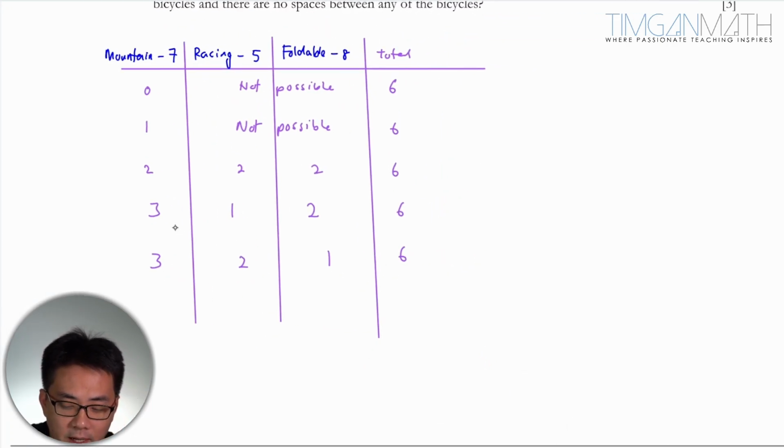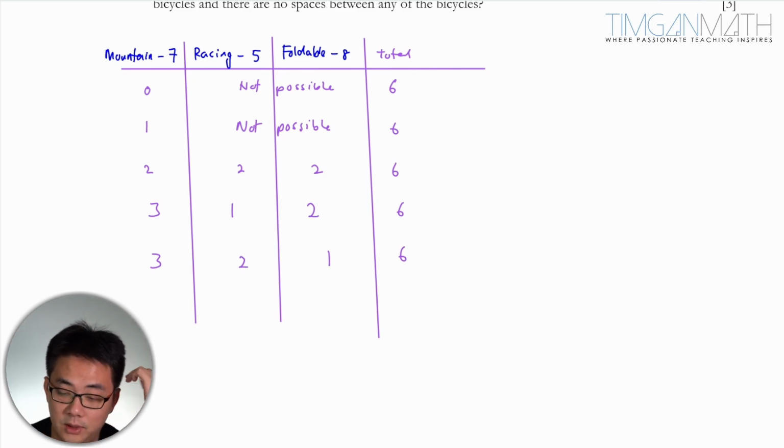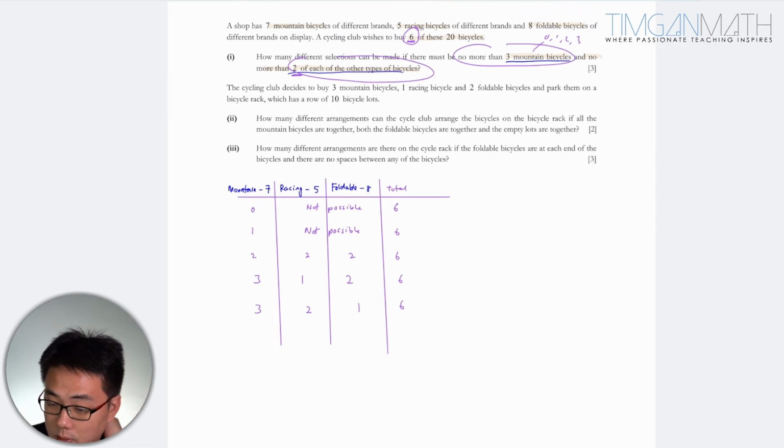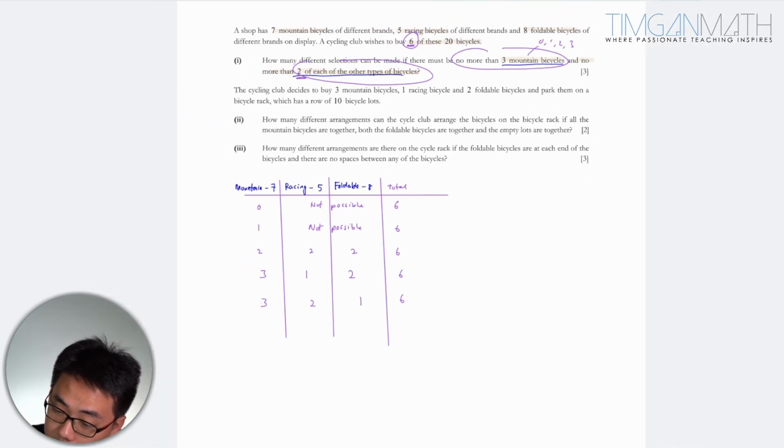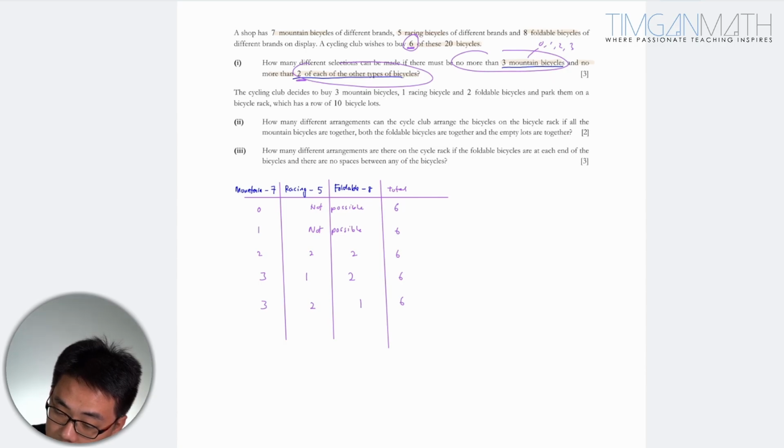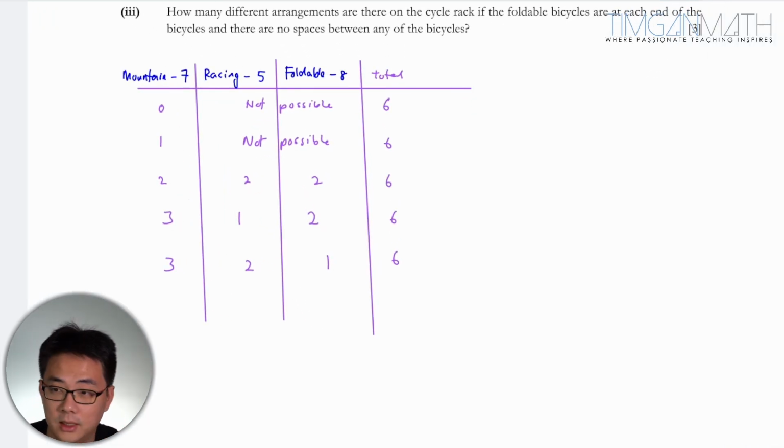Is there anything else we left out? So 2, 2, 2; 3, 1, 2; 3, 2, 1. Is that a 3, 0, 2? We can't get 3, 0, 2, no more than 2. So 3, 1, 1? Oh, we could also have no more than 3 mountain bikes. Okay, I think that's about it. Any more cases which I did not consider? Yeah, so these are the 3.